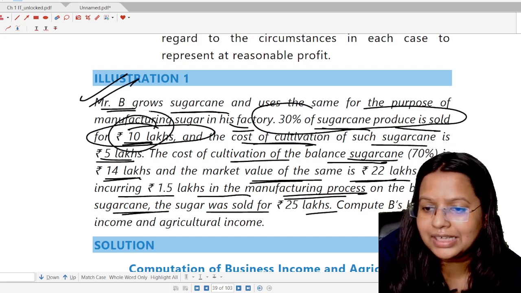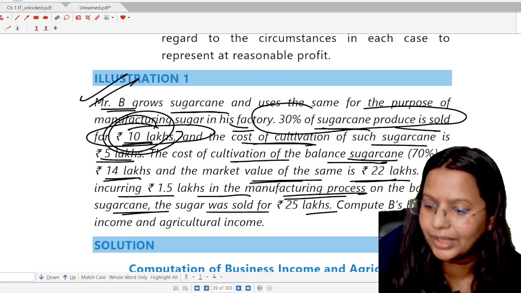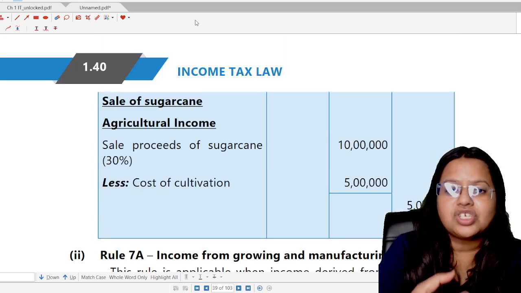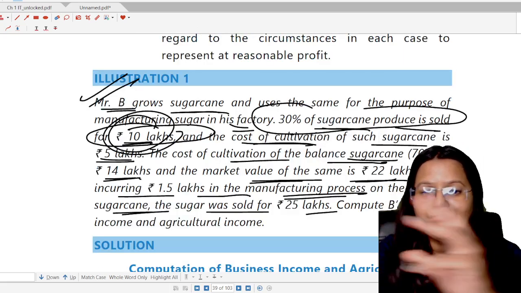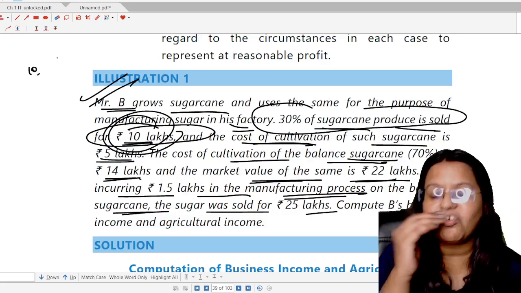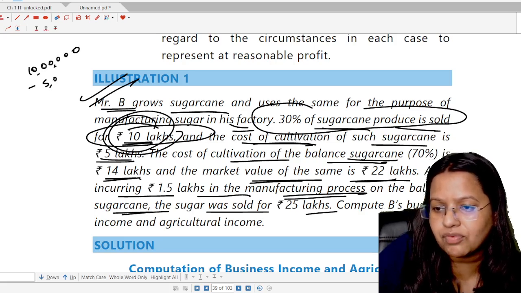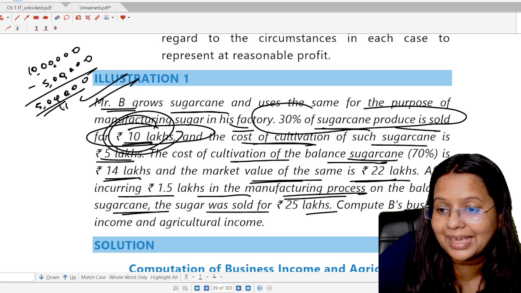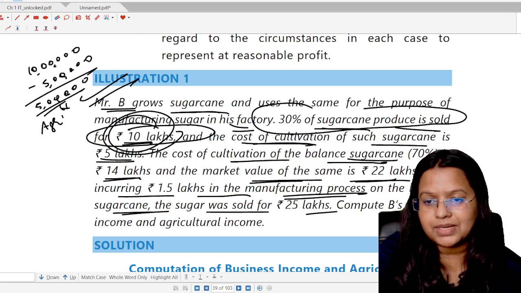But for cultivating, for growing that sugarcane, he has incurred the expenditure of rupees 5 lakh. Now tell me one thing. Producing a sugarcane is an agriculturist activity or a business activity? Obviously, that is an agriculturist activity. Okay, so that will be an agricultural income. For the 30% part, the total sale is 10 lakh rupees minus the cost of cultivation, so the profit is 5 lakh. But this 5 lakhs shall be the agricultural income of Mr. B. Okay. That part is for the 30%.